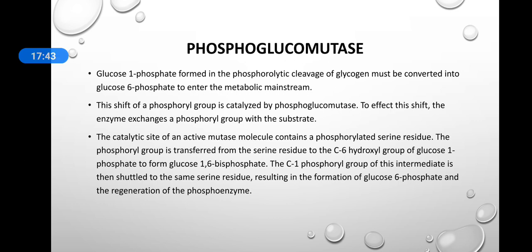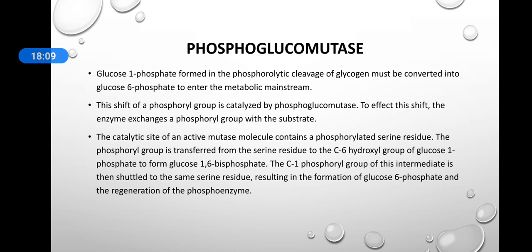The phosphoryl group from the serine residue of the phosphoglucomutase enzyme is transferred to the C6-hydroxyl group of glucose 1-phosphate, and it will form glucose 1,6-bisphosphate. Then the C1 phosphoryl group of this intermediate is shuttled back to the serine residue. So there is a recycling of the enzyme, with the formation of glucose 6-phosphate.